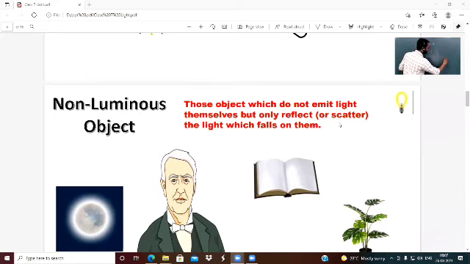Suppose this is a luminous object and this is a non-luminous object. When light falls on the non-luminous object, what happens? The light reflects from the non-luminous object and reaches our eyes, so we can see non-luminous objects. Okay.